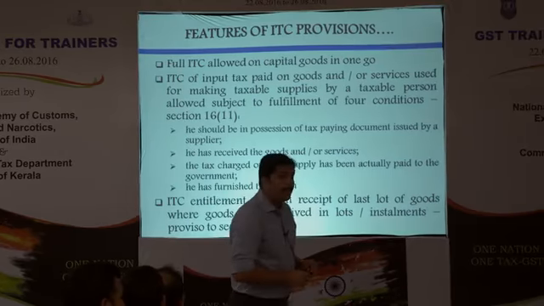And the third one is that the tax charged on the particular invoice should have been paid to the government, which is the state government or the central government, whatever credit you are taking for, and he should have furnished the return. Yeah. Instead of paying the tax, if he is adjusting against input tax liability, then can we say that he has actually paid? No, no. The difference in payability and liability. You are telling input tax liability means ITC, using input tax credit. That's what you mean to tell?